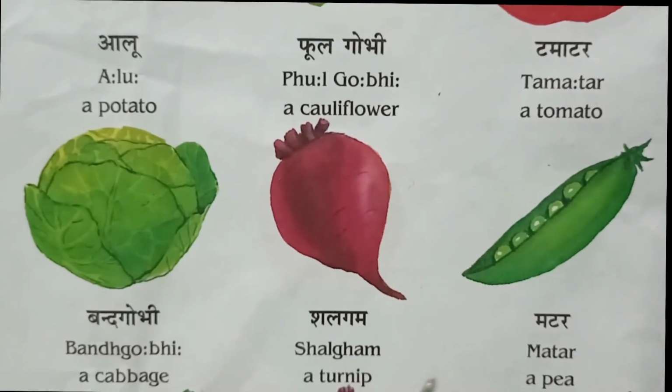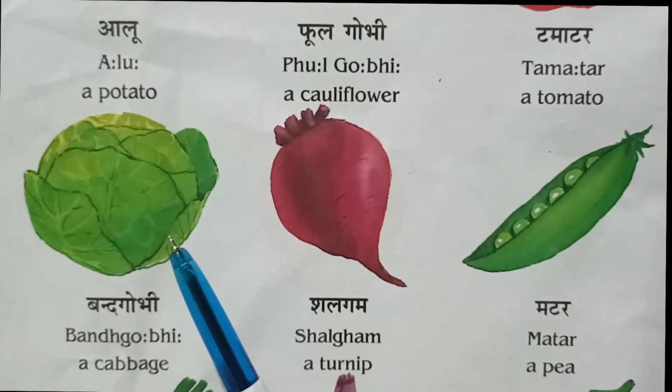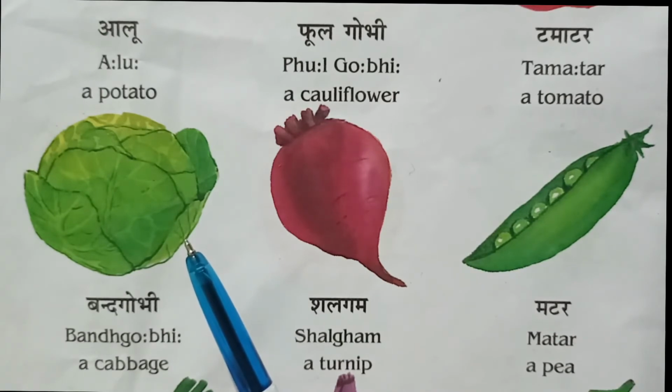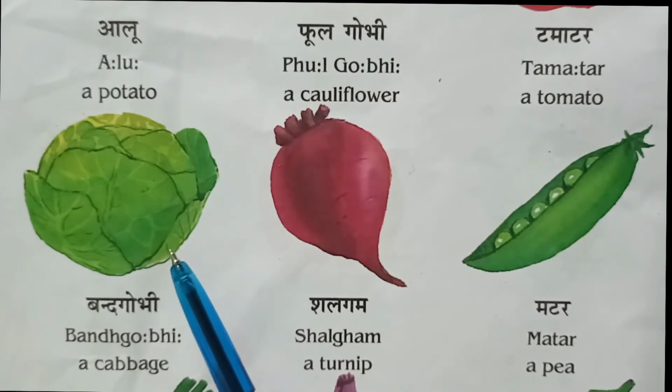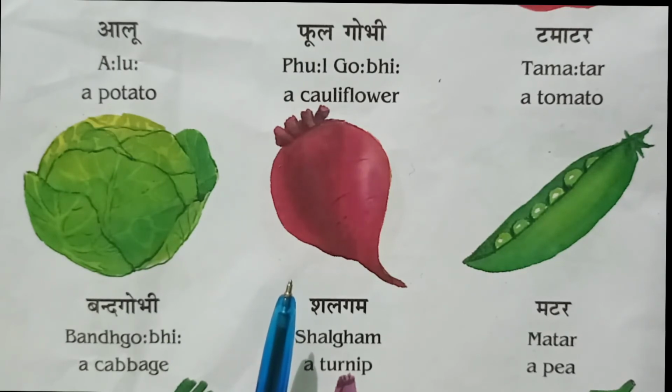Next, this is a cabbage. In Hindi, बंद गोभी. Cabbage. In Hindi, बंद गोभी. This is a turnip. In Hindi, शलगम.